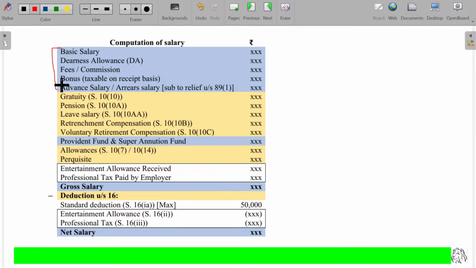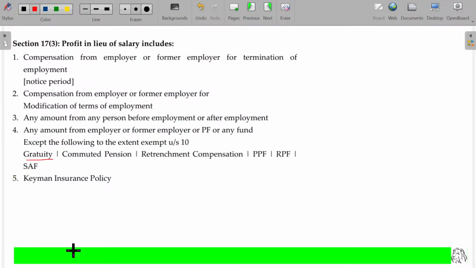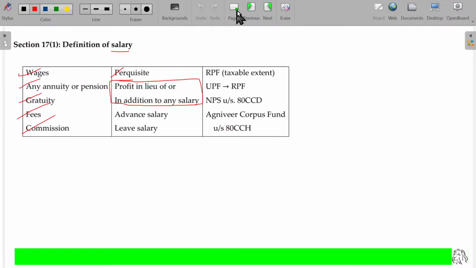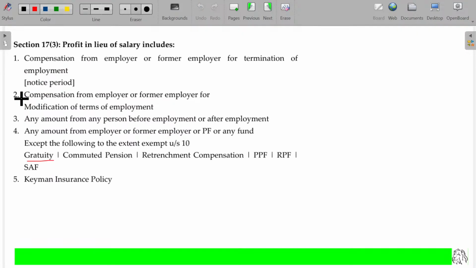Now let's start with gratuity. We have completed wages, fees, commission, advance salary, all these things already. Now I'm going to finish up gratuity. Is that clear?